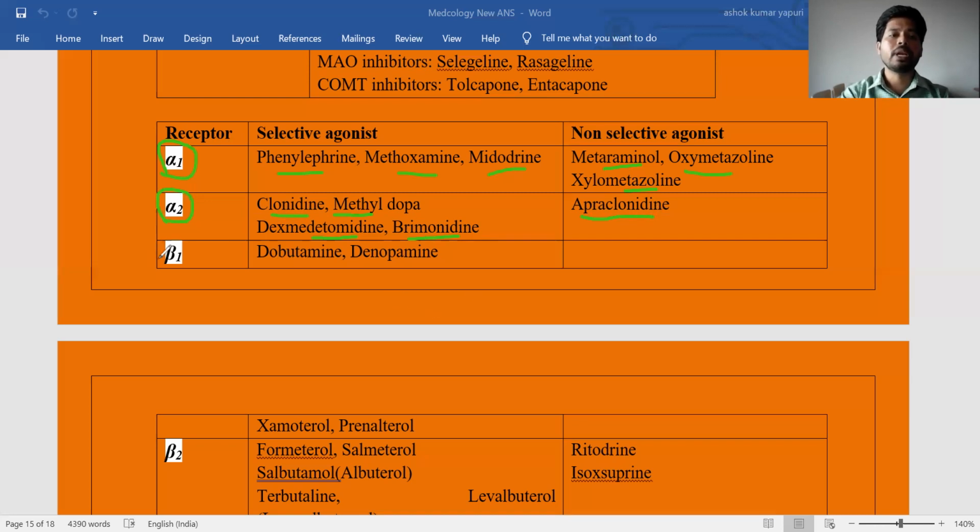So next, beta 1 receptor. I hope you know beta 1 receptors are located majorly in the myocardium, that is, the cardiac muscle. They are also located on the juxtaglomerular apparatus of the kidney. The selective agonists on the beta 1 receptors of the myocardium are dobutamine, denopamine, xamoterol, as well as prenalterol. Among these four drugs, dobutamine is commonly used clinically to increase heart activity and promote cardiac muscle contractions.